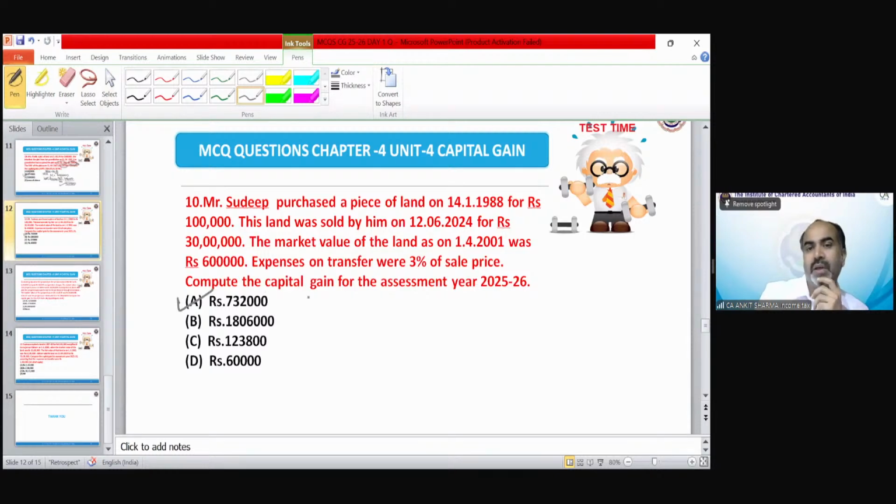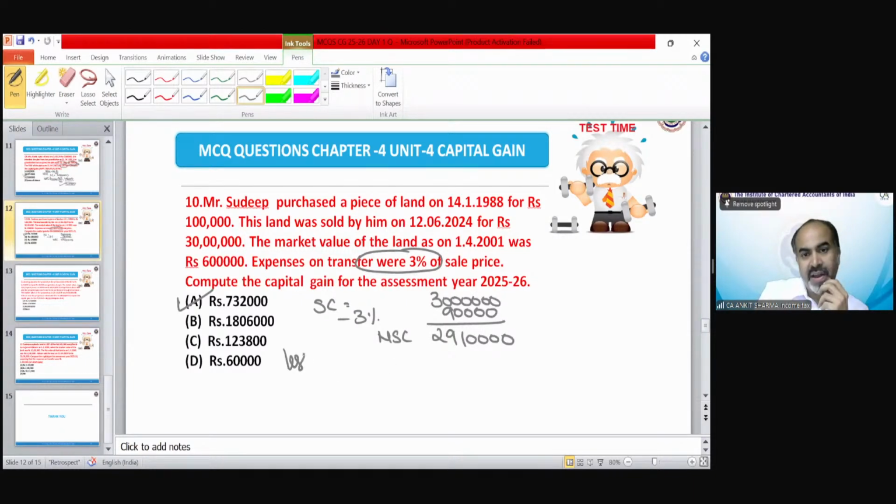A. The sale consideration given in the question is 30 lakh rupees. The expense on transfer, we need to deduct 3% on selling price. That would be 90,000. So my net sale consideration would be 29 lakh and 10,000. Now the indexed cost of acquisition needs to be calculated.